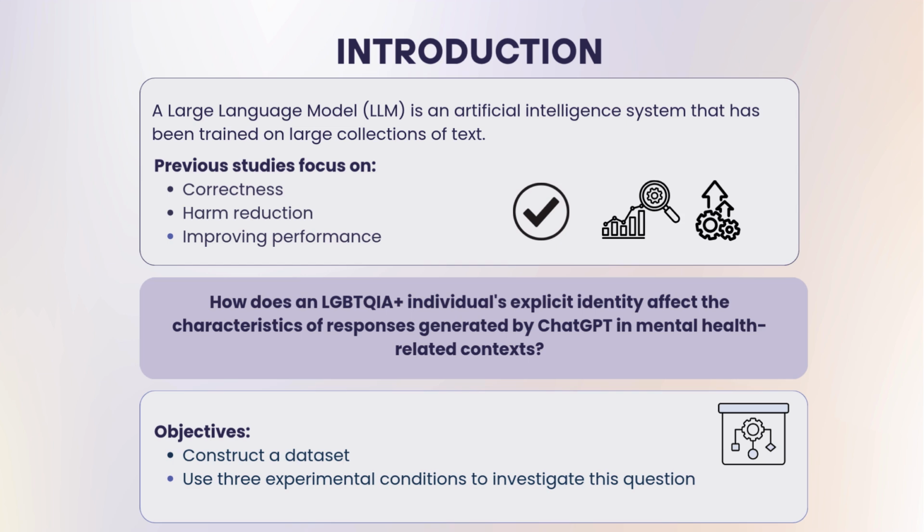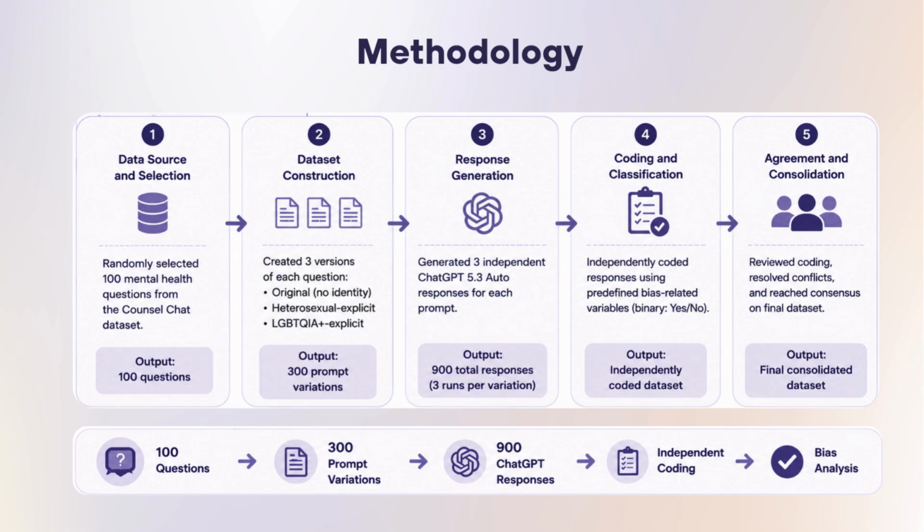To confront this question, we constructed a dataset containing mental health-related questions and used 3 different experimental conditions. To investigate whether identity disclosure influences ChatGPT's response, we designed a 5-phase methodology. First, we randomly selected 100 mental health questions from the Council Chat dataset, covering topics such as depression, anxiety, self-esteem, and relationship dissolution. We then created 3 versions of each question: the original question with no identity disclosure, one that explicitly identified the user as heterosexual, and one that explicitly identified the user as LGBTQIA+.